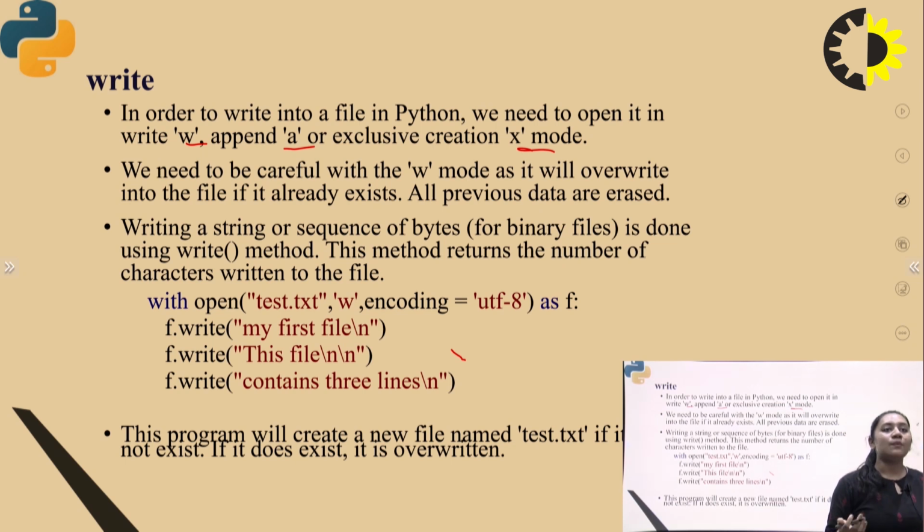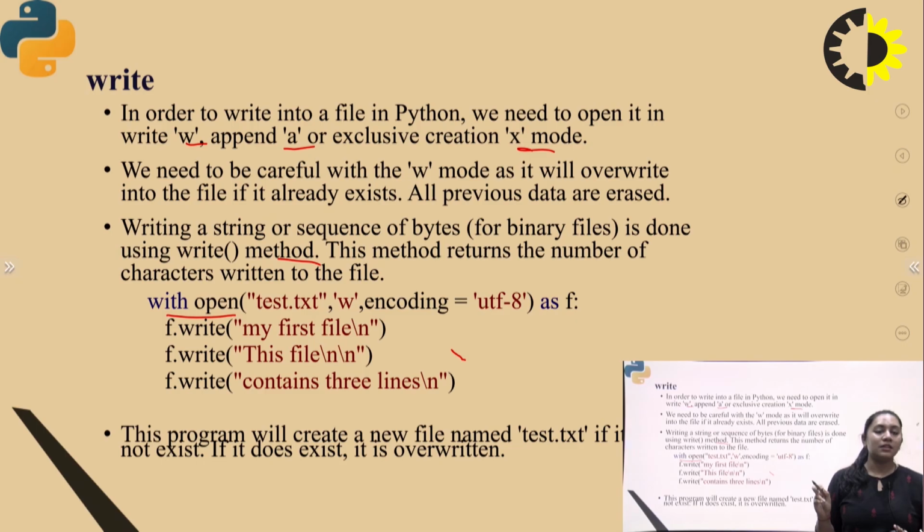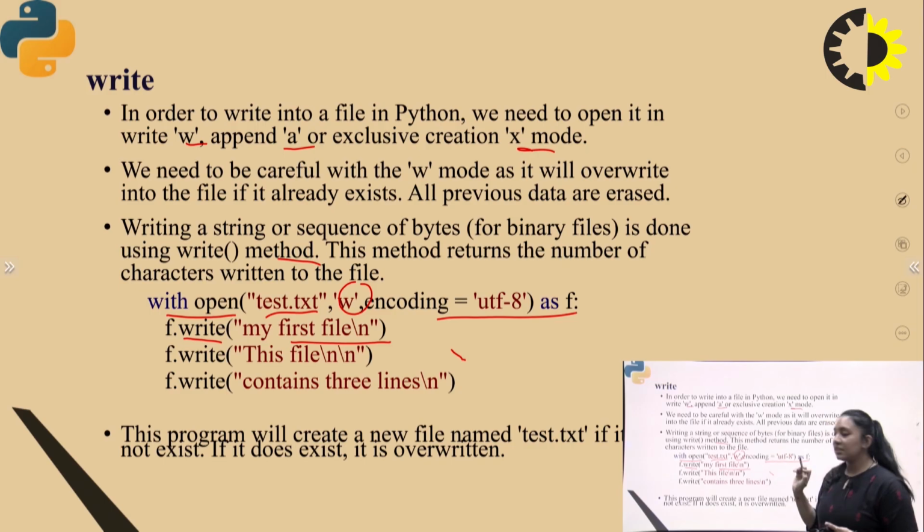Writing a string or a sequence of bytes can be done with the help of the write method. This method returns the number of characters written to the file. So here is the example. With the open function, you pass the file name and the mode in which you need to open that file. The .txt file was saved, and I open the file in write format, with the help of encoding. Then in the print step, file dot write, what I need to write in the opened text, I write my first name.